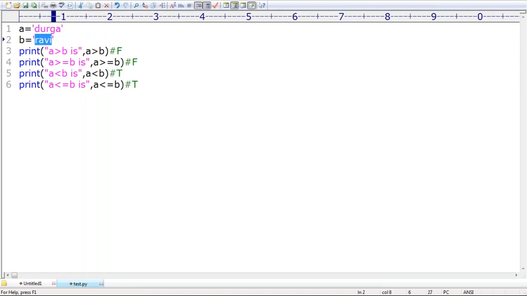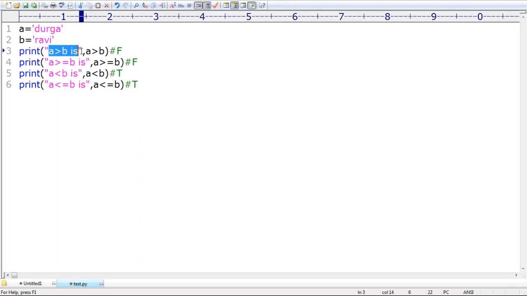The first one is Durga and Ravi. A greater than B, is it true or false? Only the first one, I'm not talking about the second. Each and every person respond. Is it true or false? Most of the people are telling true. Why are you considering true as the answer?